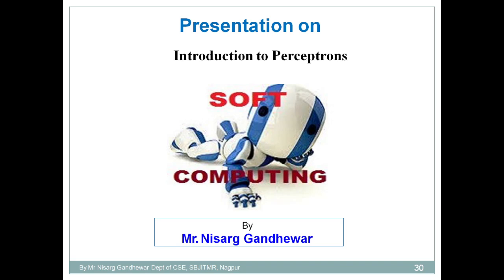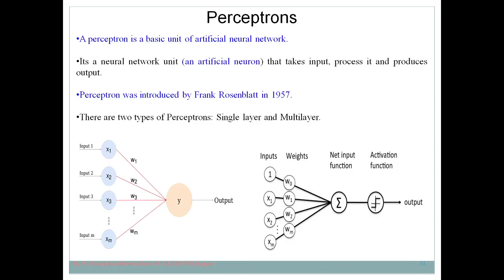So let me tell you, perceptron and neuron are both the same. Neuron is a term that is used in biology, that means in the human brain we say neuron, but an artificially created neuron is nothing but a perceptron. So perceptron is a concept which is similar to the concept of neuron. In an artificial neural network, most of the time we talk about neurons only, but actually it's a perceptron because it's an artificial neuron. So what is a perceptron? A perceptron is the basic unit of an artificial neural network.